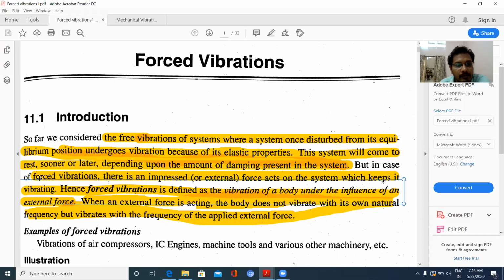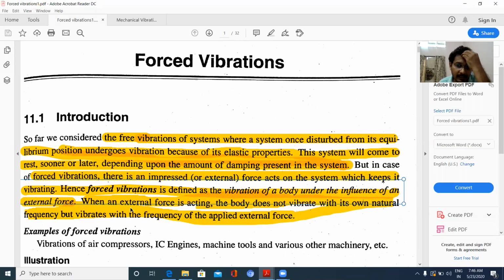But coming to the forced vibration, there is an impressed or external force that acts on the system and keeps it vibrating. The force will be regularly acted upon the system, so it is called forced vibrations.